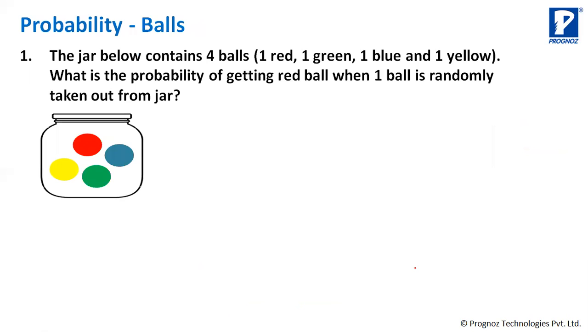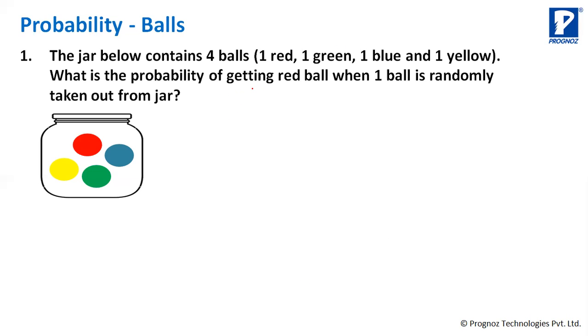This is one problem, very simple problem. The jar below contains 4 balls, one red, one green, one blue, and one yellow. What is the probability of getting red ball when one ball is randomly taken out from a jar? मैंने एक हाथ डाला और एक बॉल निकाला. What is the probability that I will get red? Can anyone tell me what will be the number of favorable events? 1/4 होगा सर. हाँ, आंसर 1/4 होगा. वेरी गुड. बट फेवरेबल इवेंट मतलब आप बोल रहे हैं 1 होगा, है ना?